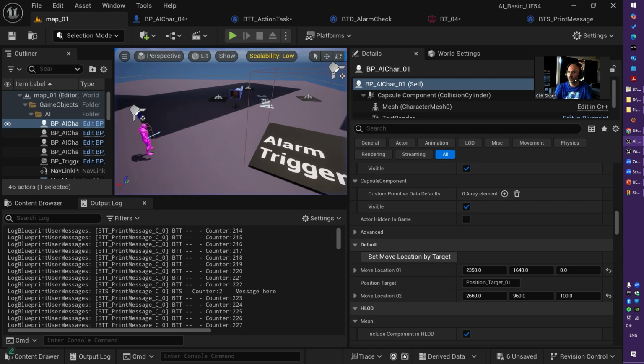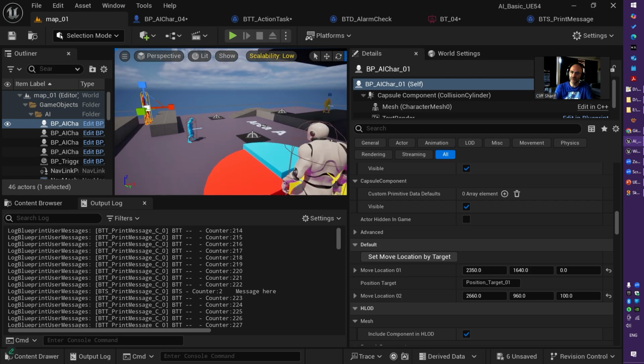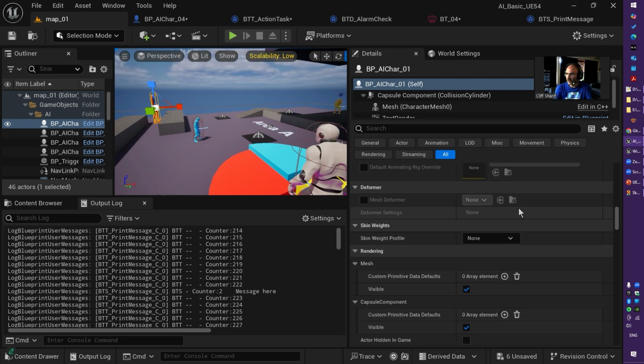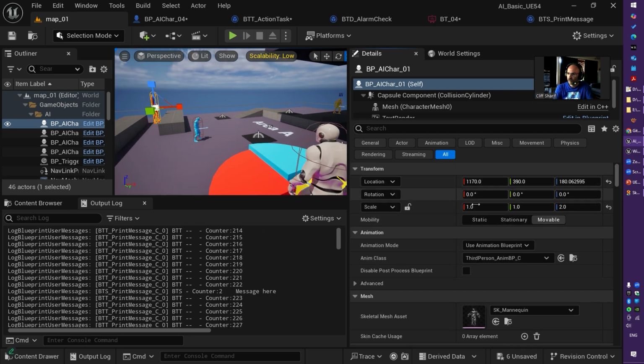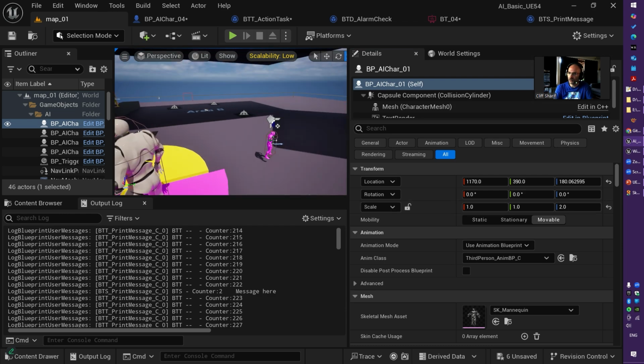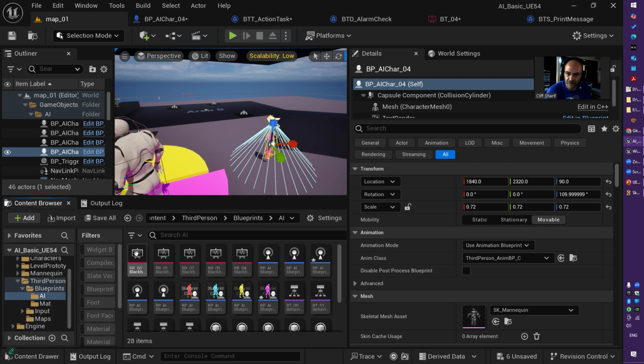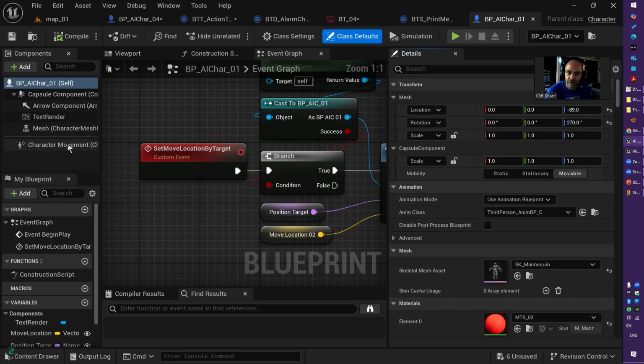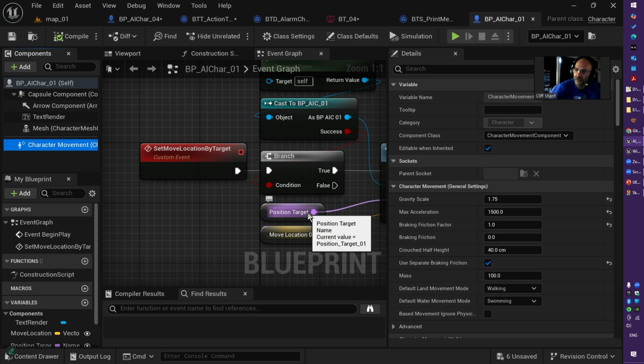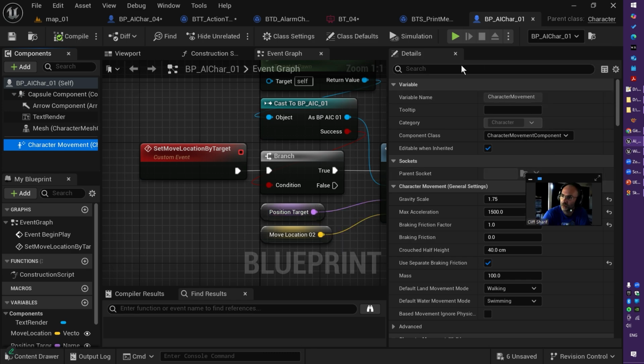And the secret behind that is number one, the size of the characters. This one's size is a little bit larger on Z scale, and this one is totally smaller. At the same time, the characters have different speed. So this character movement speed is the key. It's a very, very useful component you can use for your AI.